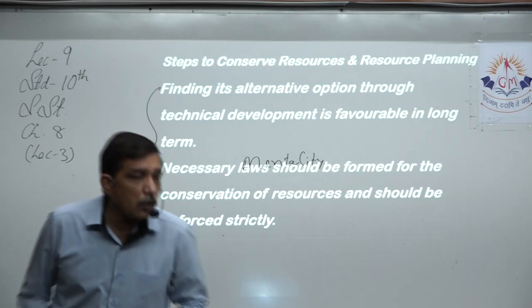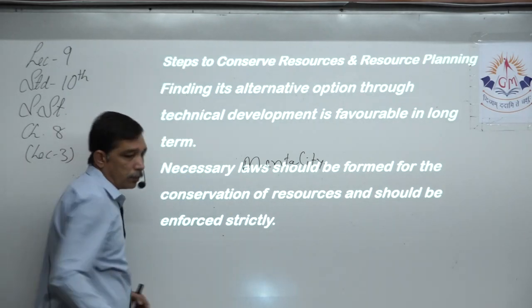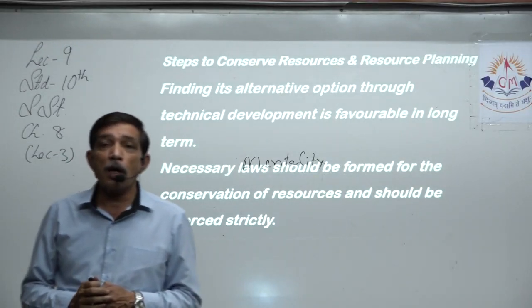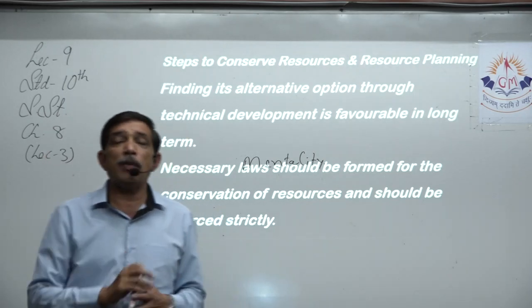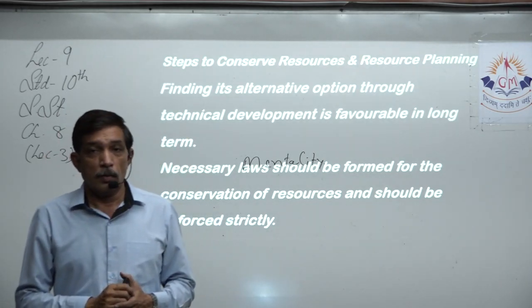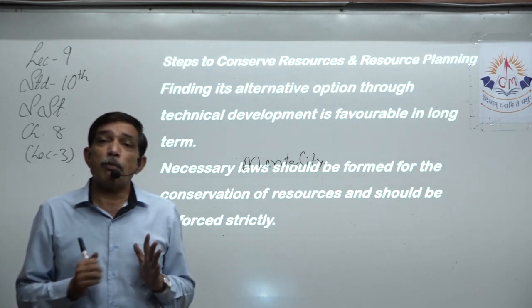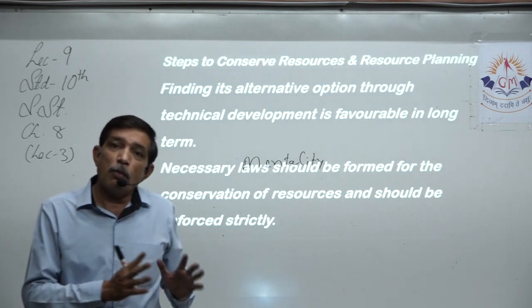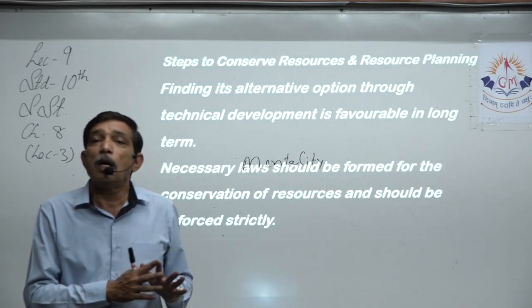Finding its alternate option through technical development is favorable in the long term. This we have discussed, right? You have to find alternatives for it. For example, we do it on a day-to-day basis. Yes, we use scooters and bikes using petrol. At the same time, we have bikes and scooters which run on batteries.